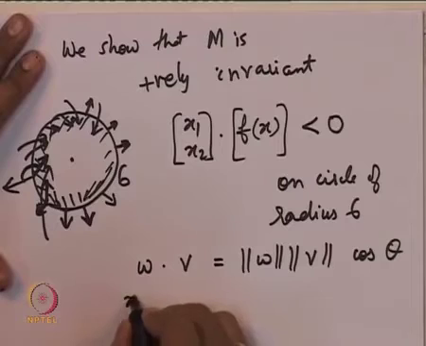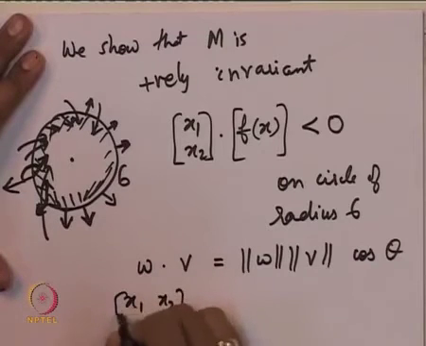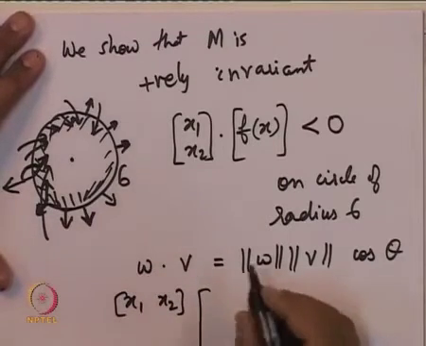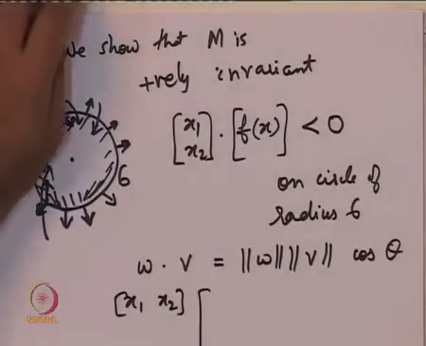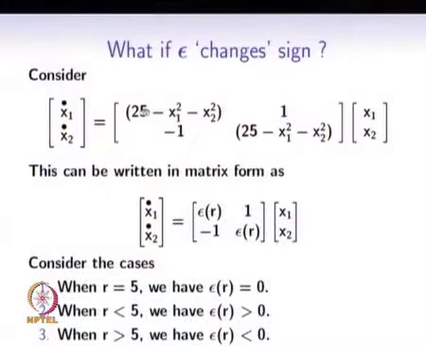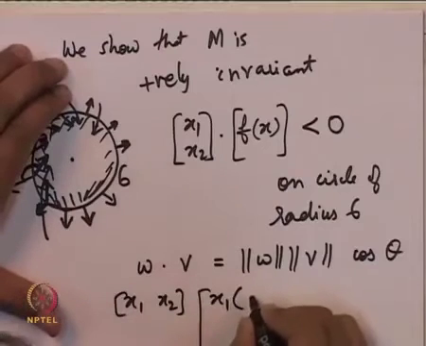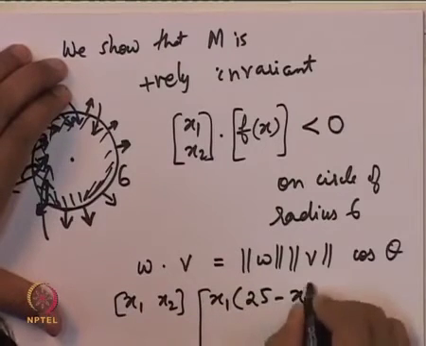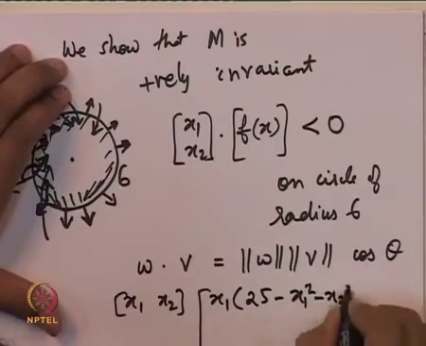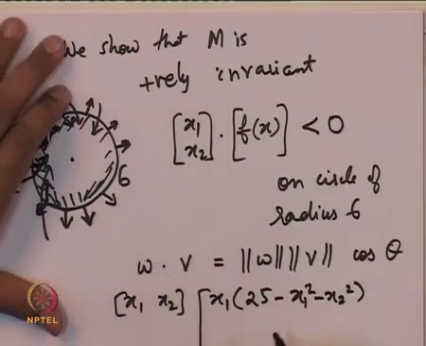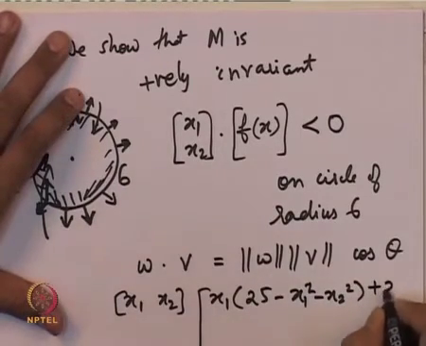So let us check whether this quantity is negative. x1, x2 times f of x. f of x is what we can see from this particular thing. f1 of x is the first row times x1 x2, so this is nothing but x1 times (25 minus x1 square minus x2 square) plus x2.